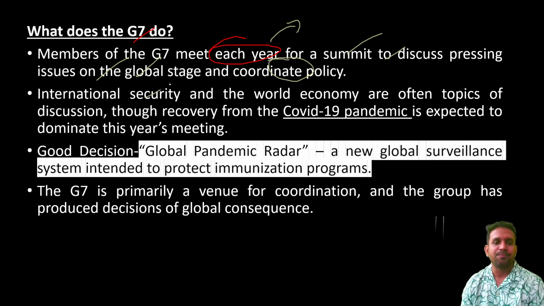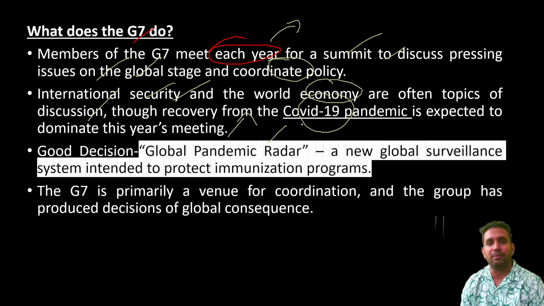International security will also be discussed, and they will also talk about the economy, a very often discussed topic. During COVID-19 they did wonderful coordination by launching the Global Pandemic Radar. Global Pandemic Radar is a new global surveillance system for any pandemics across the world, and under this system, money will be given to carry out immunization programs. This is one of such very good initiatives of G7.